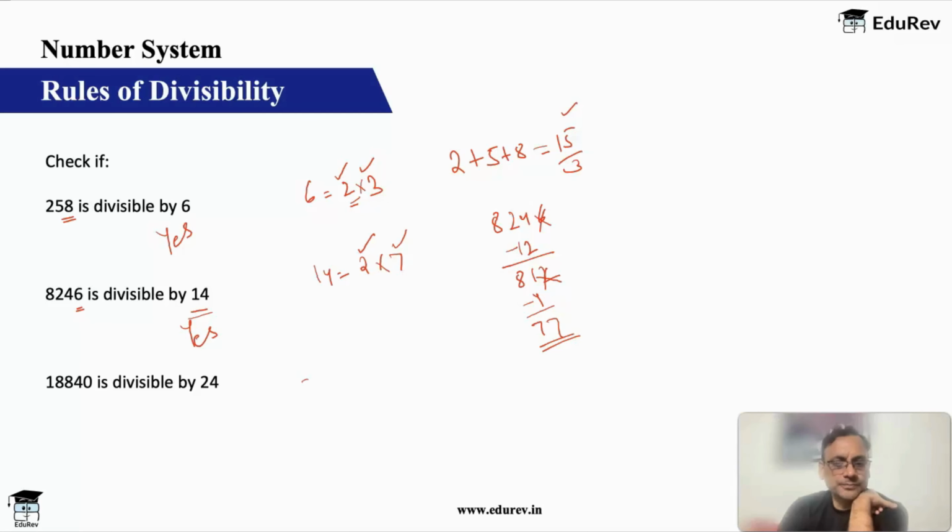And then 24. 24 is 8 into 3. Okay. For 8, check the last 3 digits. 840. So 840 is divisible by 8. Yes. And for 3, we have to check the sum. So 18840. So that is 8 plus 1, 9. 9 plus 8 is 17. 17 plus 4, 21. 21 is a multiple of 3. So yes, the answer is yes.